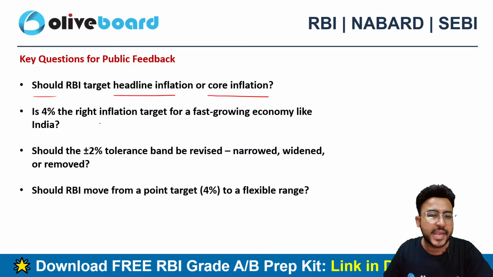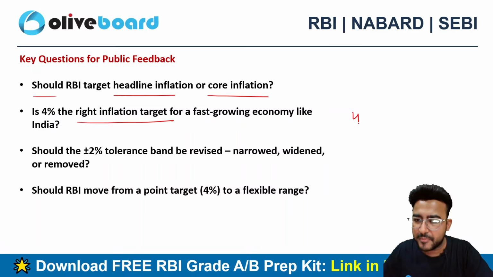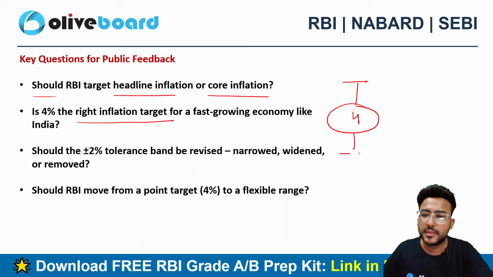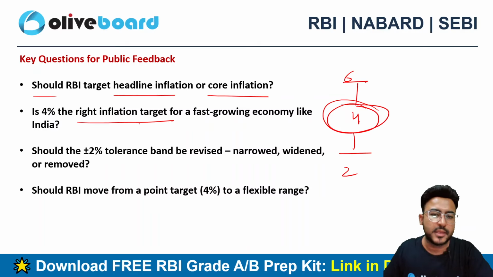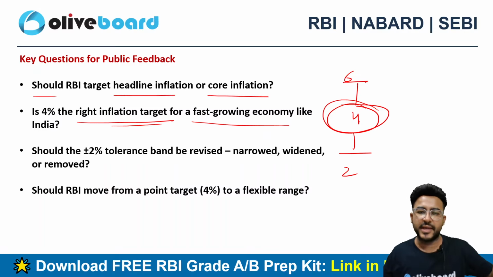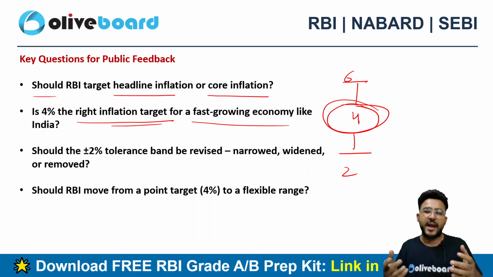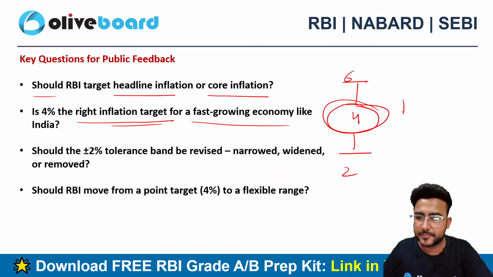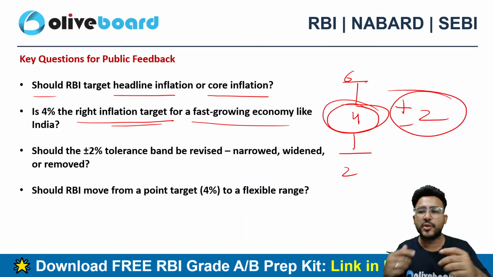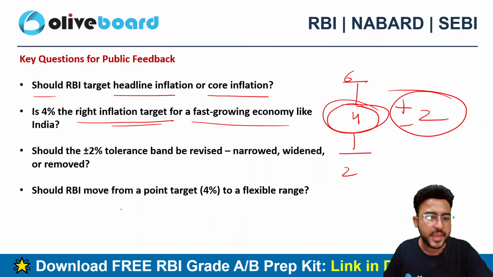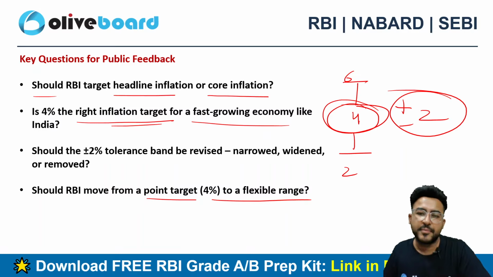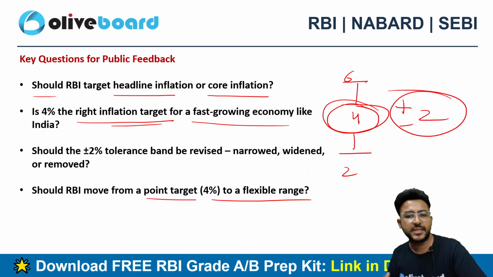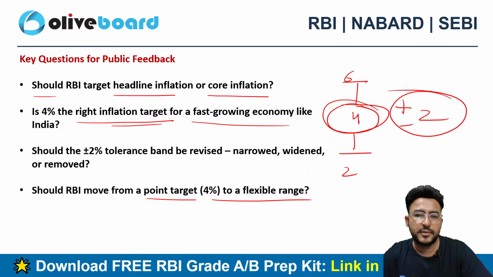Is 4% the right inflation target? As of now, we have a band of 4% plus minus 2%. So is 4% a perfect inflation target for a fast-growing economy like India? Third question: the tolerance band, which is plus minus 2%, is it fine or do we need to change the tolerance band? Should RBI move from a point target of 4% to a flexible range? RBI should move to a flexible range rather than just having a point target of 4%.